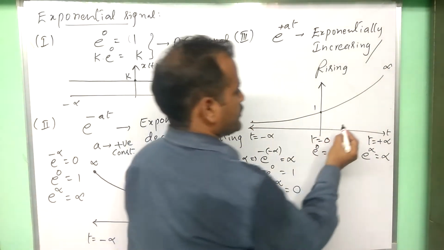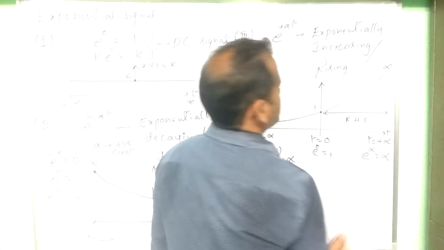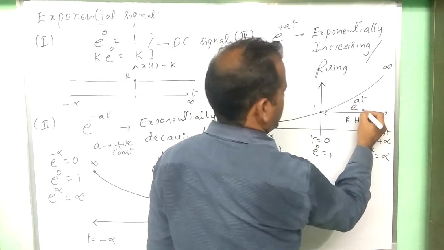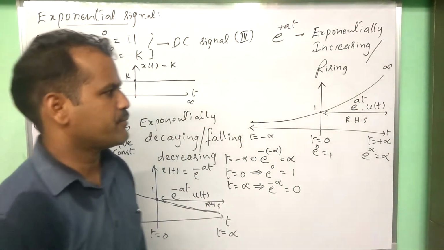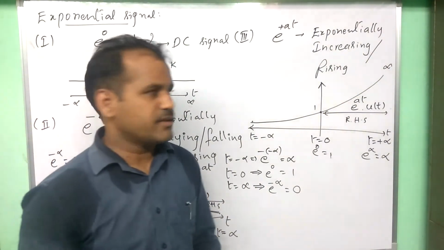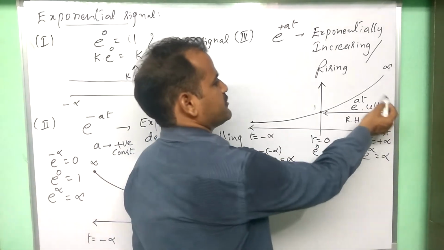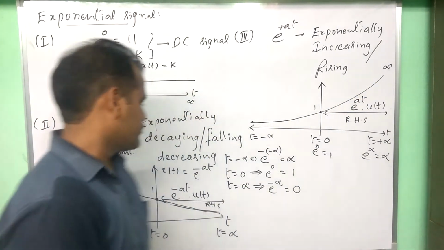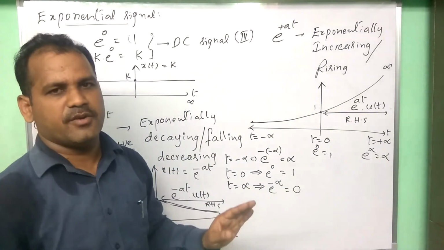If we consider only the right hand side, this signal is e power at u of t. Most real signals we observe are right sided in nature, so we should represent them separately like this in future. That's why I'm writing e power at u of t separately. For this signal or that signal, right sided signals are just multiplied with u of t.